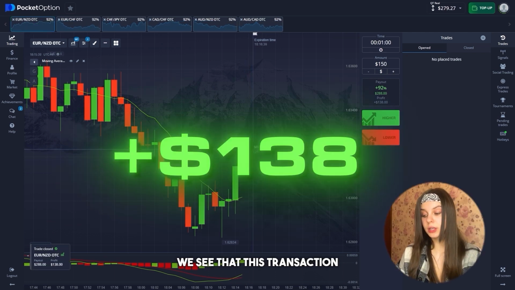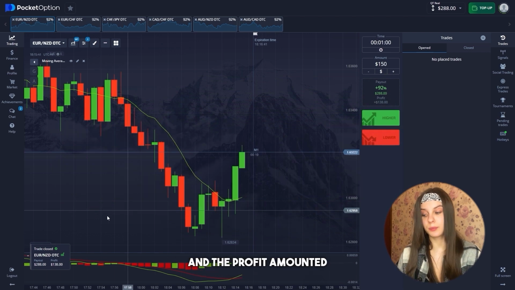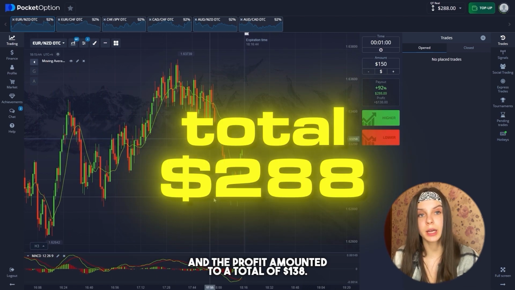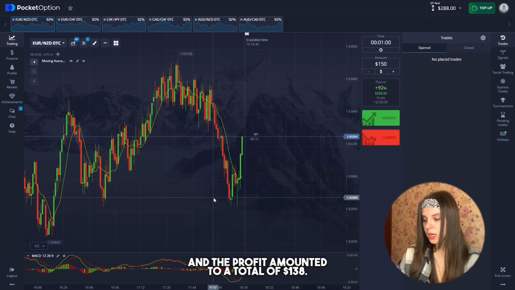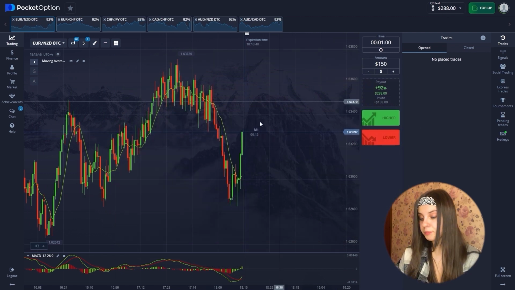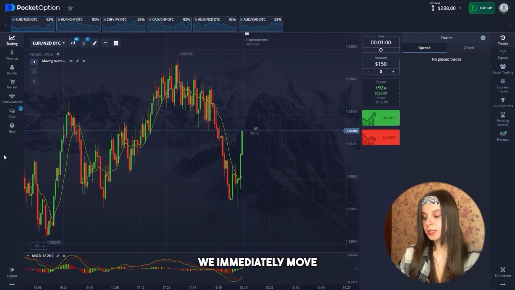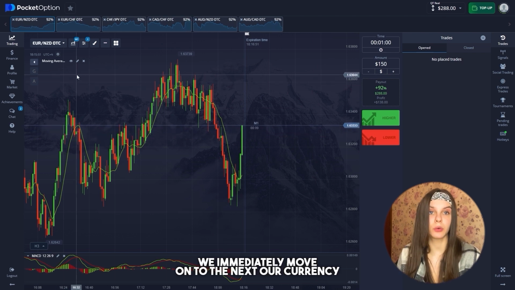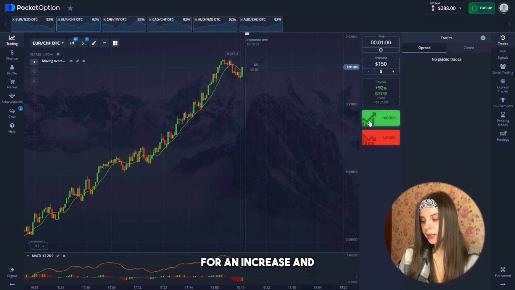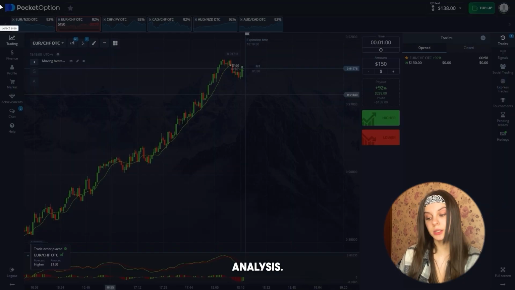So we see that this transaction was closed in a plus and the profit amounted to a total of $138. So our balance is already $288. And we immediately move on to the next currency pair. Let's open a trade for an increase and immediately begin technical analysis.